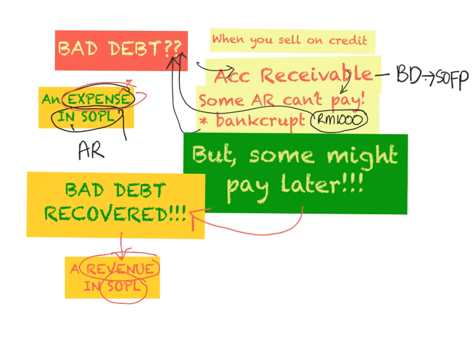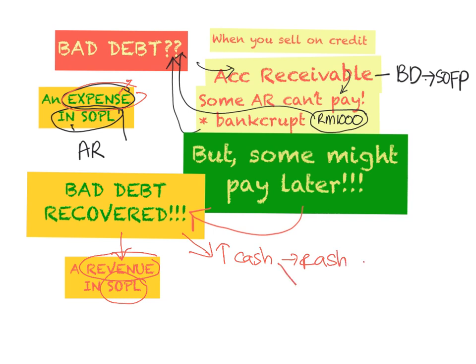And remember the amount that you have received will increase your cash. If your account receivable comes to you and pays by cash, then it will increase your cash.